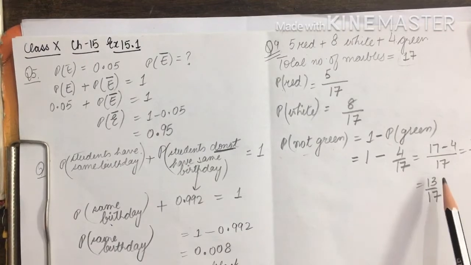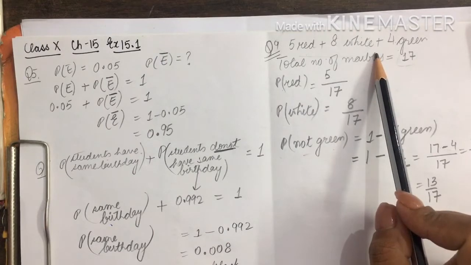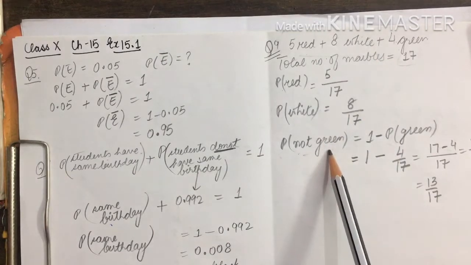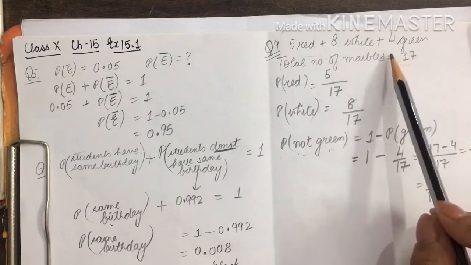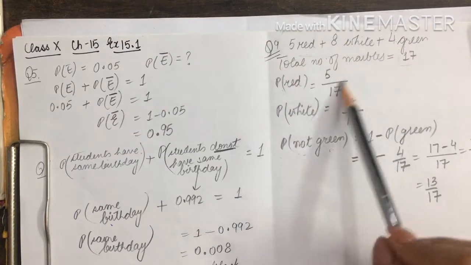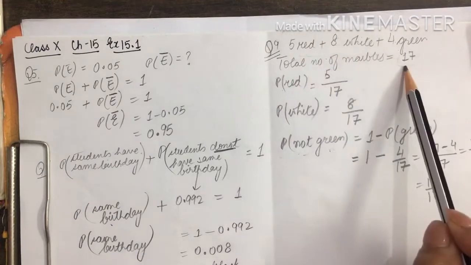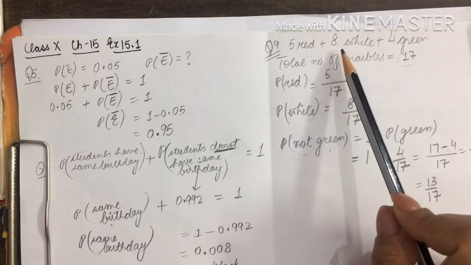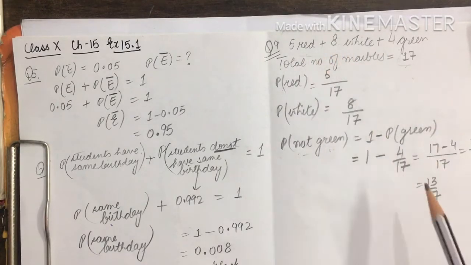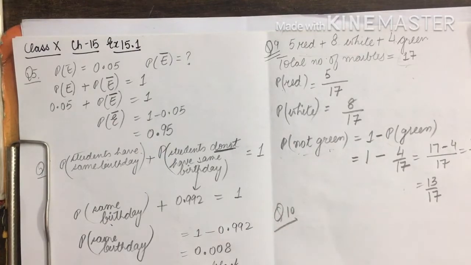You could have also given the answer by calculating from here. If we want the probability of not green marble, you don't want a green marble, you want any other marble, so exclude the green ones, exclude these 4 and take the other remaining marbles. 5 and 8, 13 out of total 17. So these are not green, these are some different color. You can also answer this way, or you can answer this way. Question number 10th.